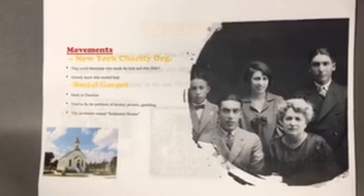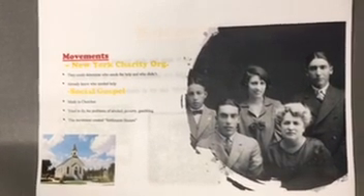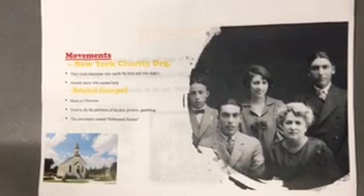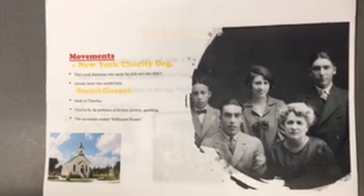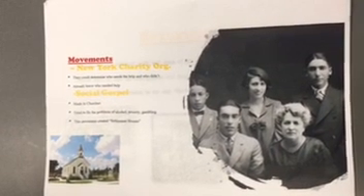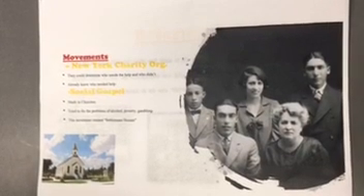The next movement was called temperance. This was a movement to get rid of alcohol and was prohibition. The next movement was the New York Charity Organization. This group of people would help out people in New York, but they decided who needed the help more and would help and sometimes ignore people in need. They even kept track of who had already received help and who needed help more than someone else.